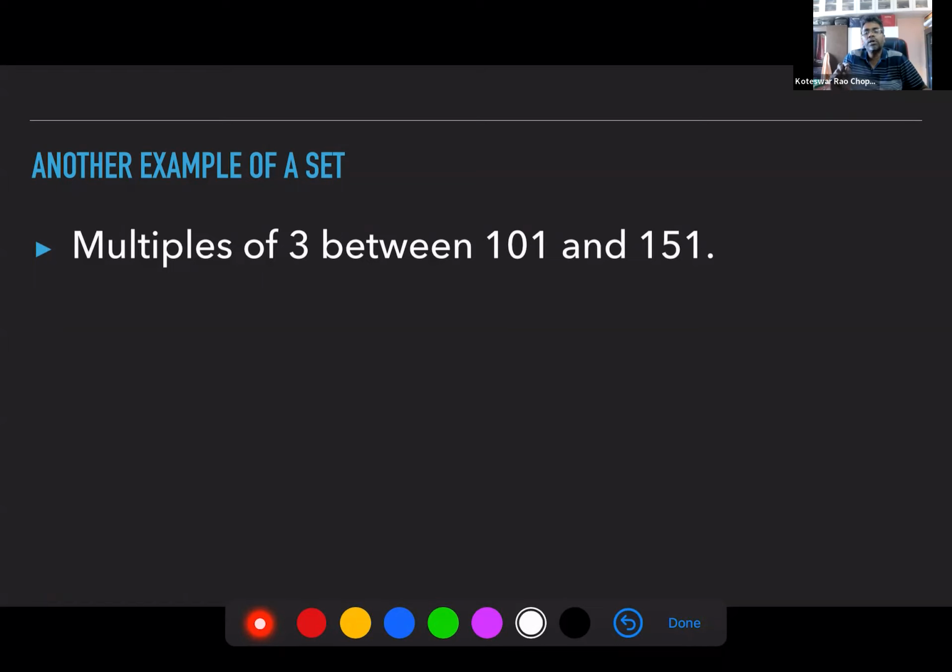What you are putting in the set can vary from context to context. In the previous example, we had the set of vowels, which will have A, E, I, O, U. These are the elements, just letters of the English alphabet. But here, can you give me some numbers that will fall into this set? Multiples of 3 between 100.